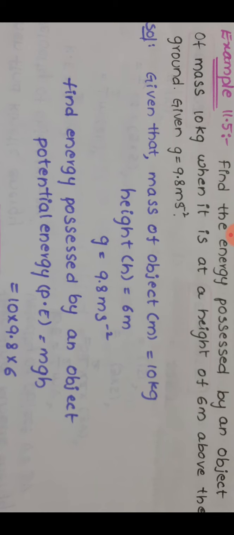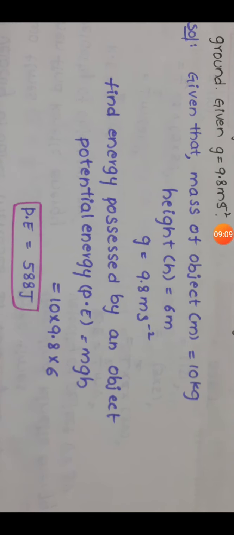So find the energy possessed by the object. In that object potential energy is stored. So potential energy P equal to mgh, where m is 10 kg, g is 9.8, height 6 meters above the ground. Total value 10 into 9.8 into 6 equal to 588 joule. That is the answer for the question.